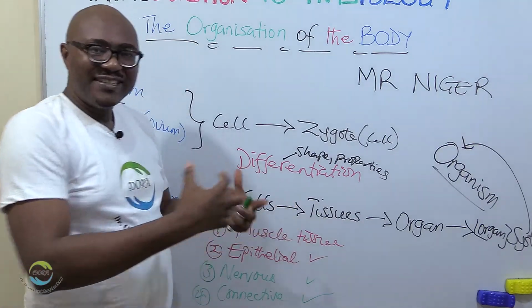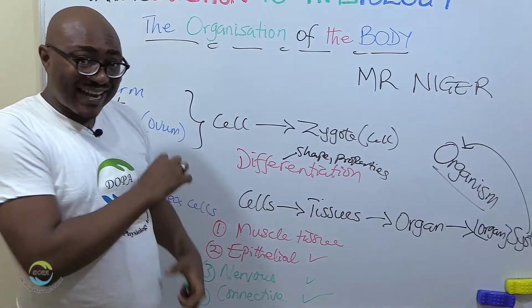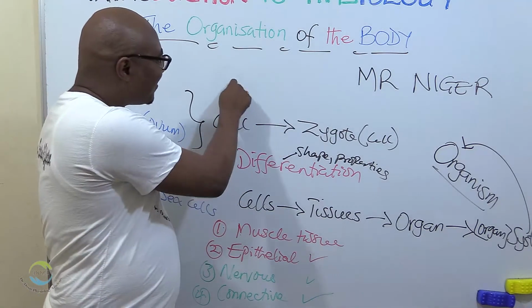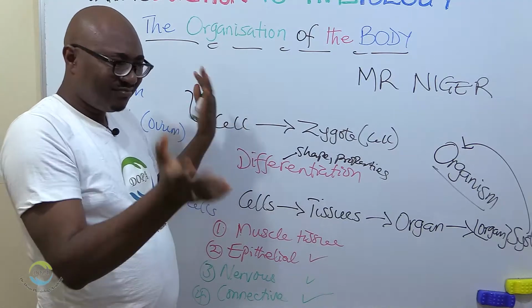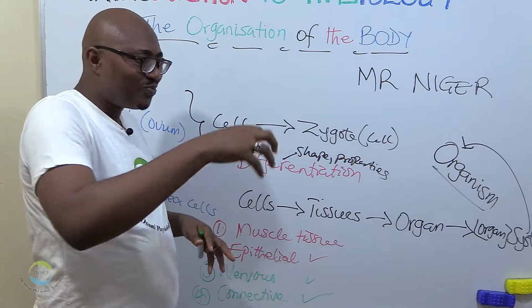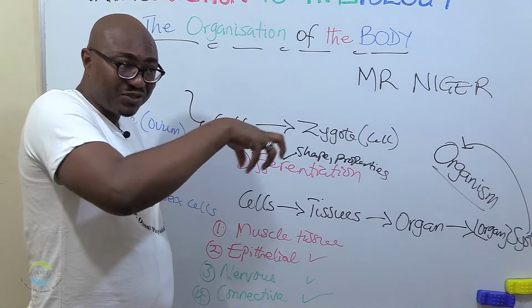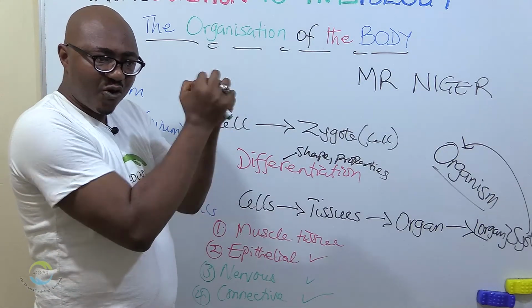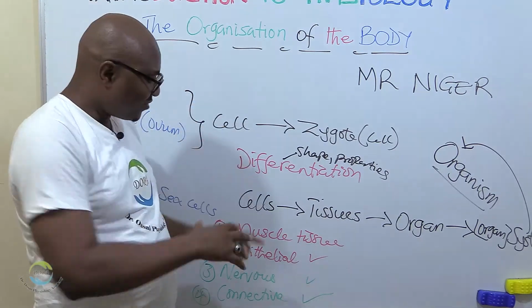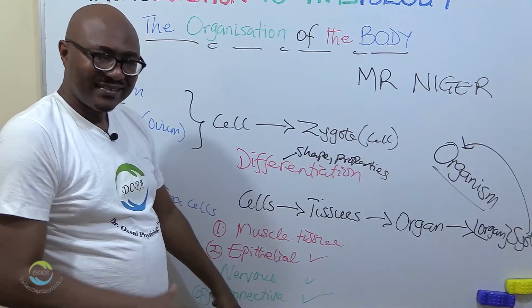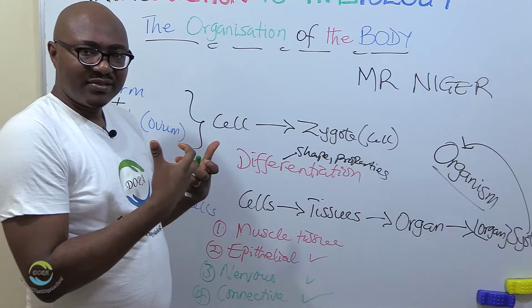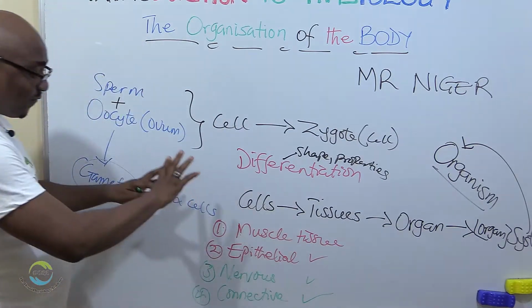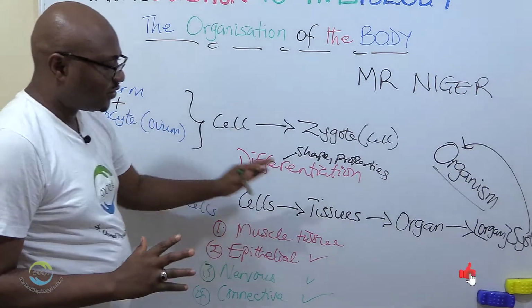Connective tissues, they connect different cells together. They are like cement. You understand? For example, you have different grains of sand. They are scattered. No strength. But once you put water and especially put cement, they now hold together to form a block. So connective tissues, they do the same thing. They hold the tissues and cells together. Okay? So these are the 4 broad types of tissues.